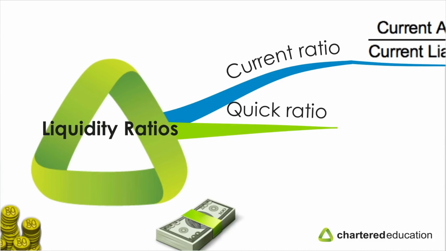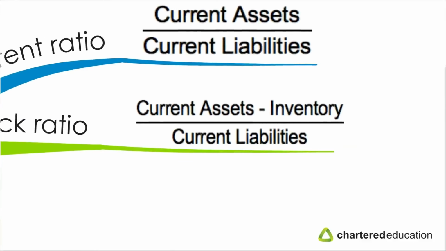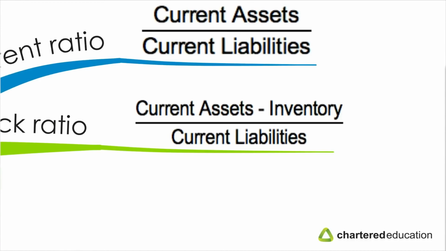Now, the quick ratio, it's also known as the acid test ratio. This is the ratio of current assets excluding inventory over current liabilities. Why do we exclude inventory? Well, we assume that the inventory may not be readily saleable. You mightn't be able to convert it quickly into cash. If the company has built up a large stock of inventory, it might not be able to sell this quickly enough to pay the current liabilities.